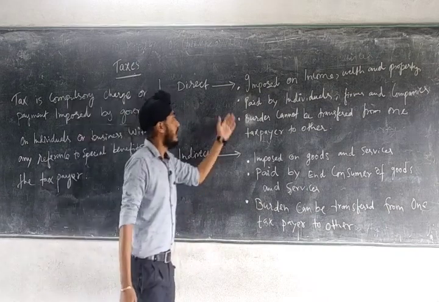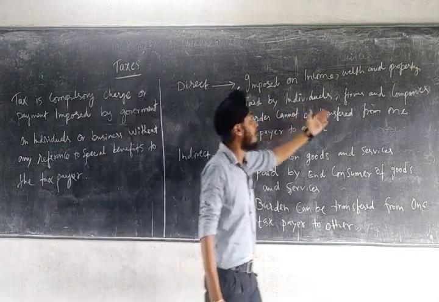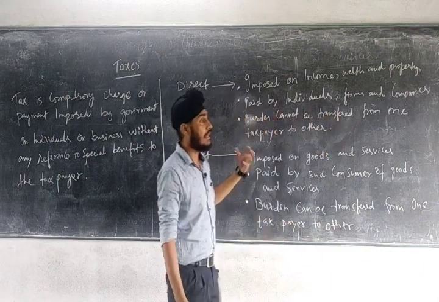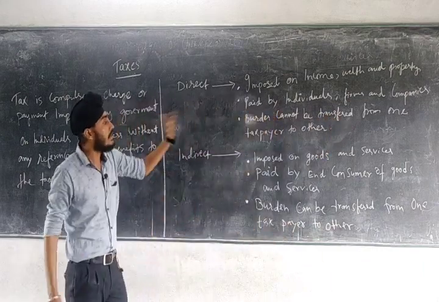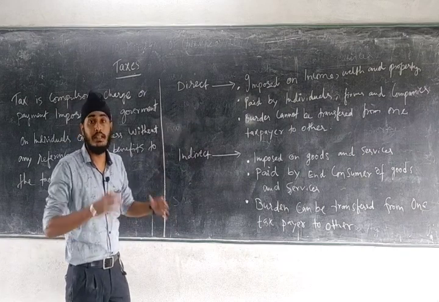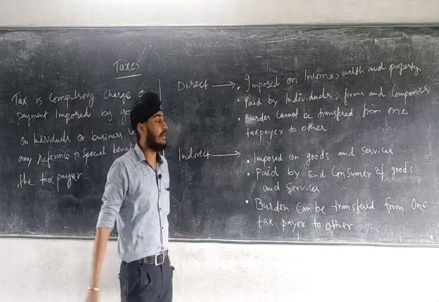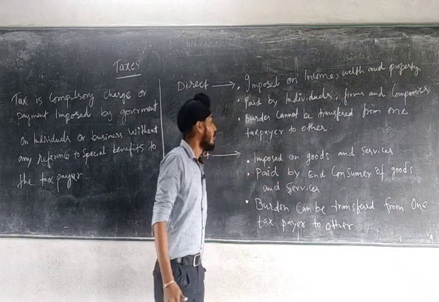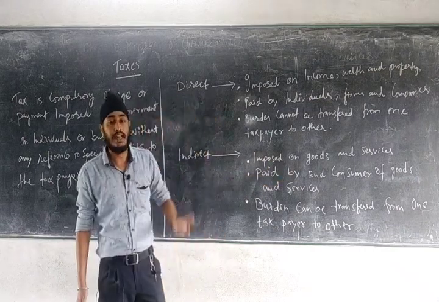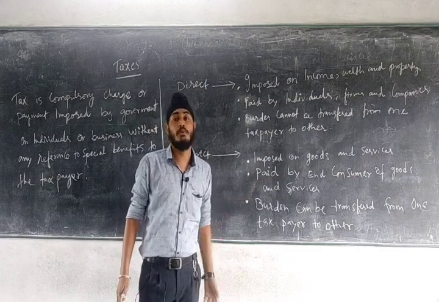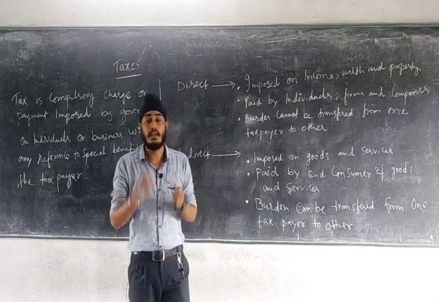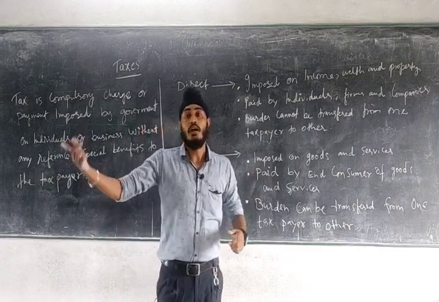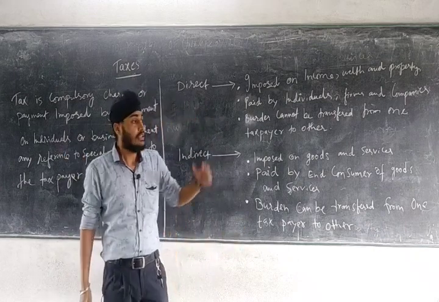The second point is it is paid by individuals, firms and companies. So direct tax is paid by individuals, firms and companies. It is levied on individuals, firms and companies, whereas indirect tax is paid by the end consumer of goods and services. Like GST, when goods are sold to the consumer, the consumer pays the GST, and again if they sell those goods to other customers, those customers will pay GST.